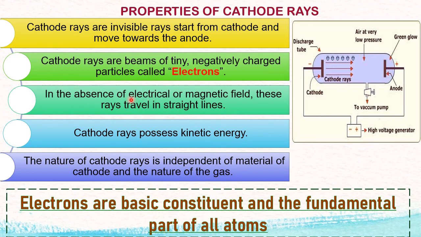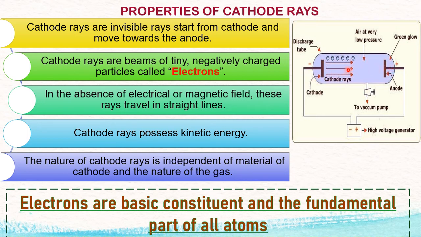How did he come to the conclusion that cathode rays travel in a straight line? He placed a small opaque object between the cathode and the anode, where they were traveling. When cathode rays traveled towards the opaque object, a shadow was cast here. When the shadow was cast, he concluded that they travel in a straight line, because this is a property of light. This is known as rectilinear propagation of light, which is studied in physics. So because of the shadow on this side, he concluded that cathode rays travel in a straight line.